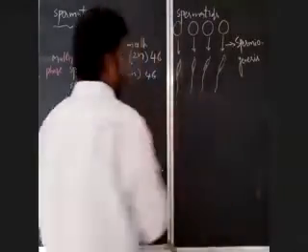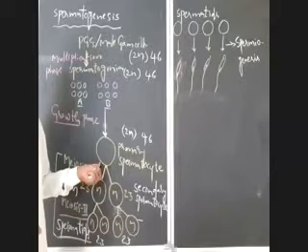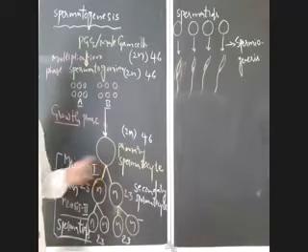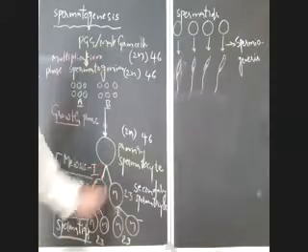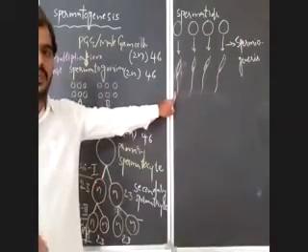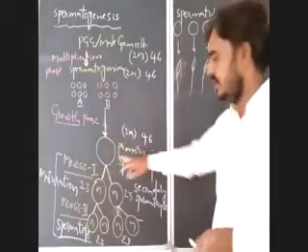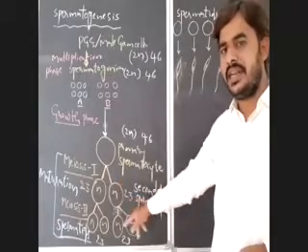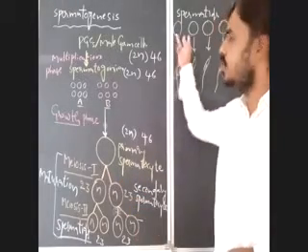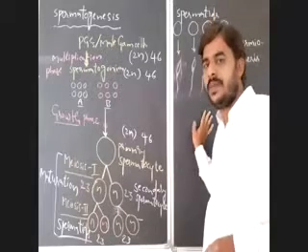So if you observe here carefully, from a single primary spermatocyte, how many sperms will be produced finally? 4 sperms will be produced. So it is a single primary spermatocyte which will produce 2 secondary spermatocytes that in turn produce 4 spermatids, and finally that leads to production of 4 spermatozoa.